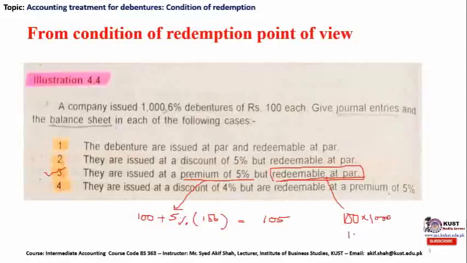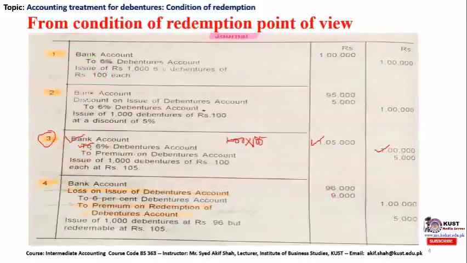The total liability of the company will be 1 lakh rupees at the time of redemption. So we have written the same amount in our liability section. And then third, to premium on debenture account, which is going to be mentioned in the liability section under the premium reserve account, which is 5,000 rupees.